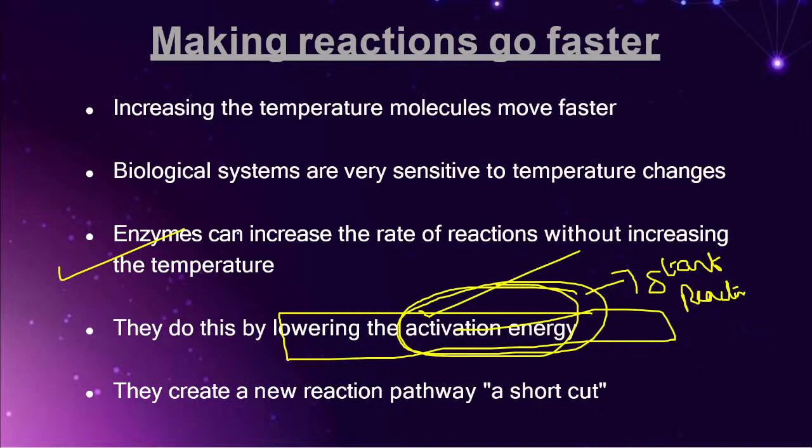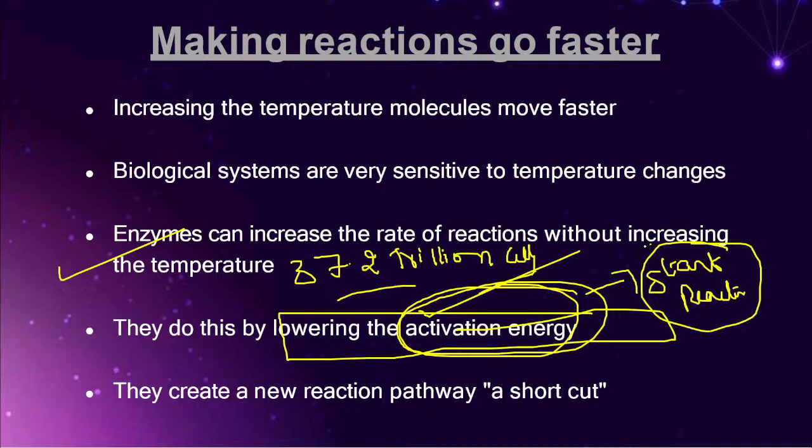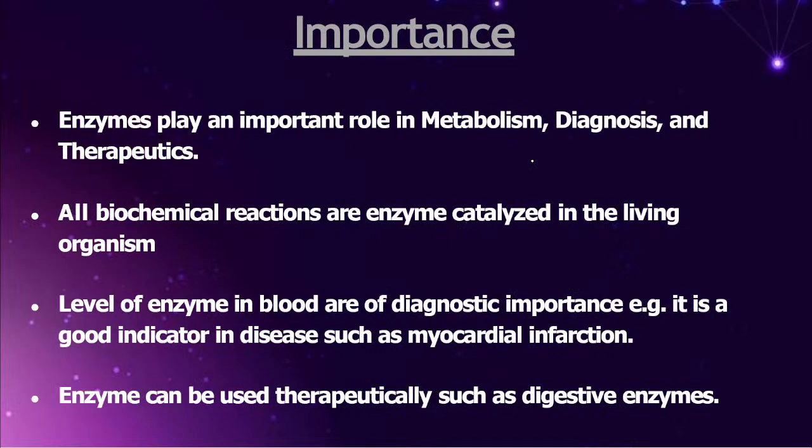Because, friends, there are 37.2 trillion cells present in our body. Every student try to understand. If they want to do a particular function, they compulsorily require the activation energy. Without activation energy, none of the enzymes is going to show any kind of action. So what is the enzyme going to do? The enzyme will decrease this particular energy. As a result, friends, what is happening? The reaction will occur at a much faster rate. Don't get confused with that. Okay.